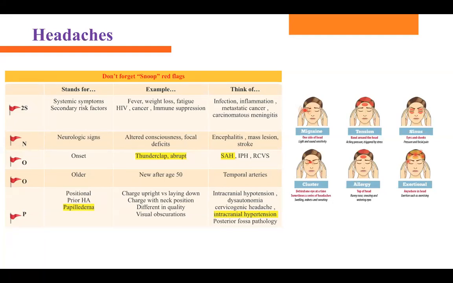Onset of the headache is very important. All of a sudden they have this headache going on. That is acute, abrupt onset, a thunderclap headache, severe, worst headache ever in their life. What do you think about that? Subarachnoid hemorrhage. Age is very important as well. They have new onset of headache and age is after 50. Not 100% sure, it can be temporal arteritis.